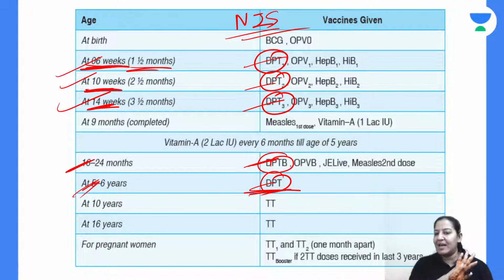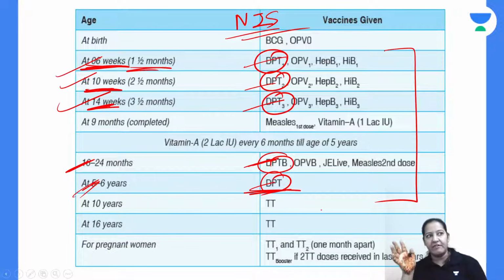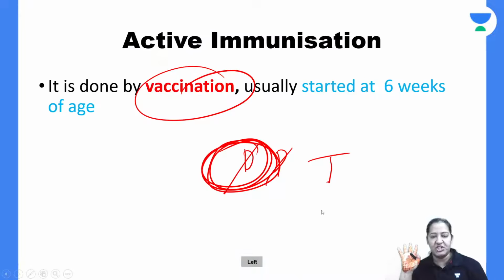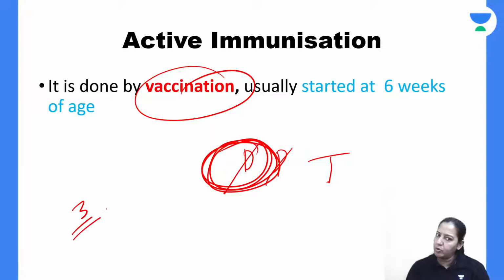So at 5 to 6 years the last DPT is given. Although we all are vaccinated for DPT, our parents had us vaccinated. This is the national immunization schedule. We all got 3 DPT doses, 1, 2, 3, and 2 boosters. So a total of 5 DPT doses are given.